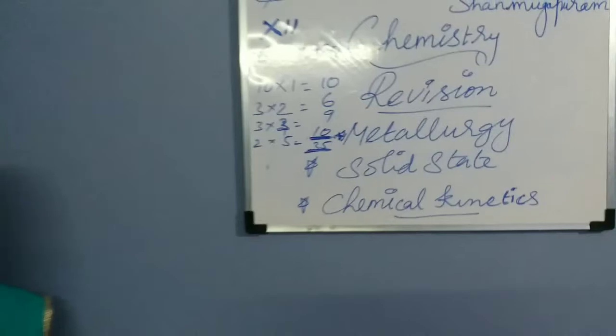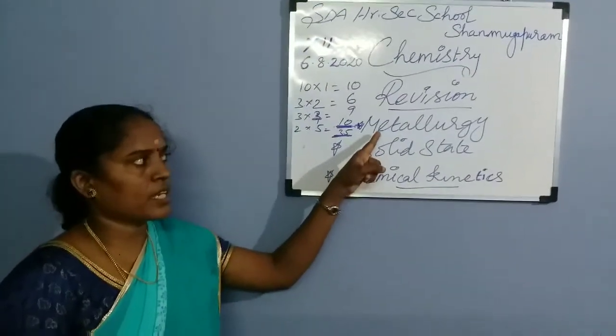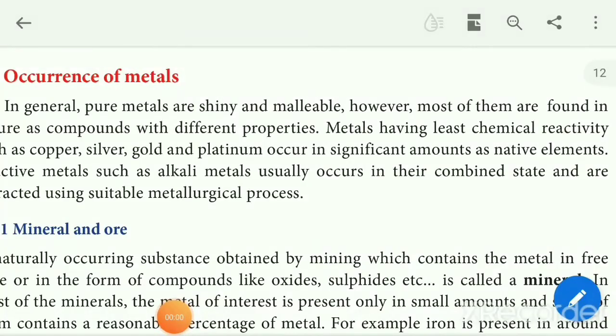So today's session we are going to revise the first lesson, metallurgy. So, occurrence of metals. Pure metals may be shiny and malleable. Most of them are found in nature as compounds with different properties. Metals having the least chemical reactivity, such as copper, silver, gold, platinum, occur in significant amount as native elements. The reactive metals such as alkali metals usually occur in the combined state. So they can be extracted using a suitable metallurgical process.